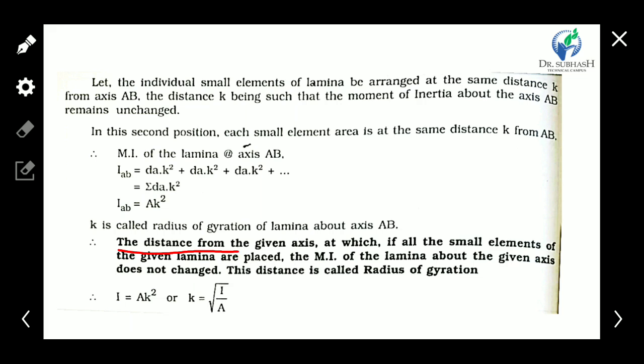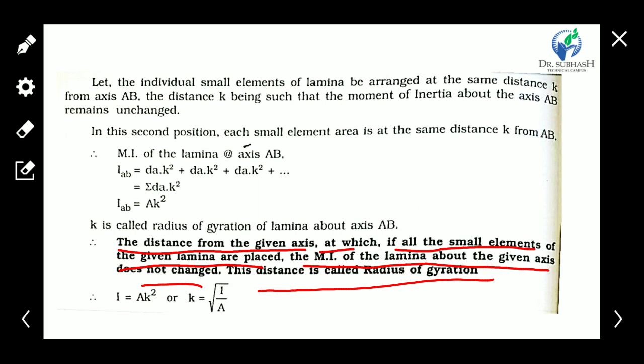The distance from the given axis at which, if the small elements of the given lamina are placed, the moment of inertia about the given axis does not change, this distance is called the radius of gyration.